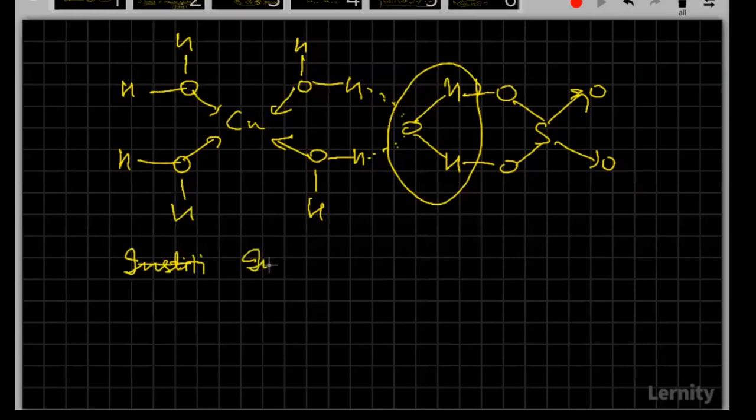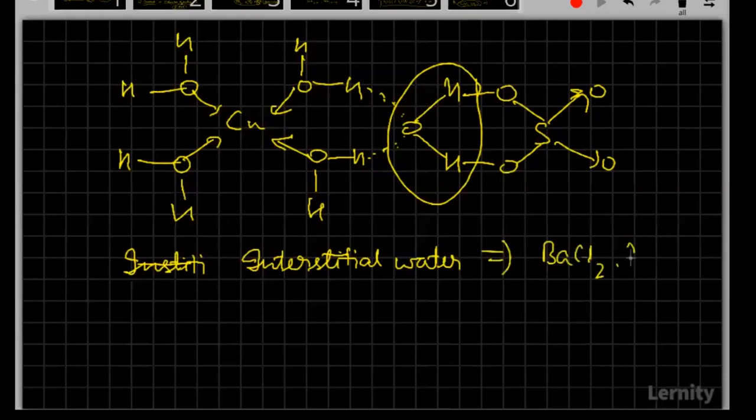Can you give me an example for interstitial water? The example for interstitial water? No, interstitial water is not heavy water.